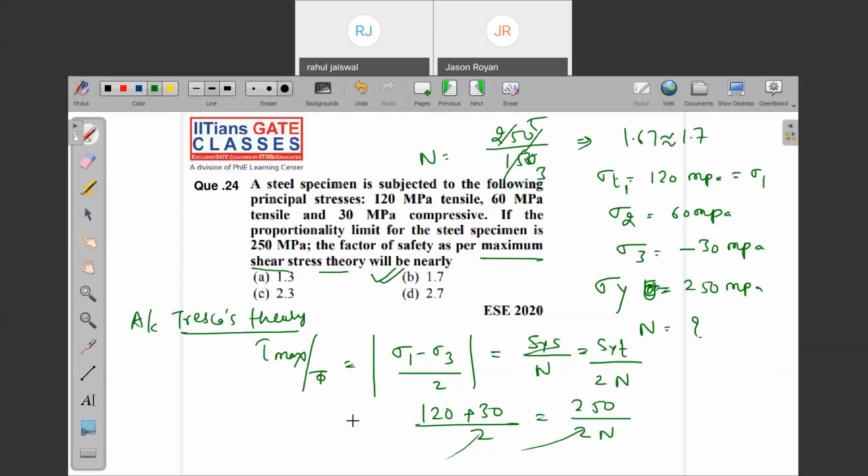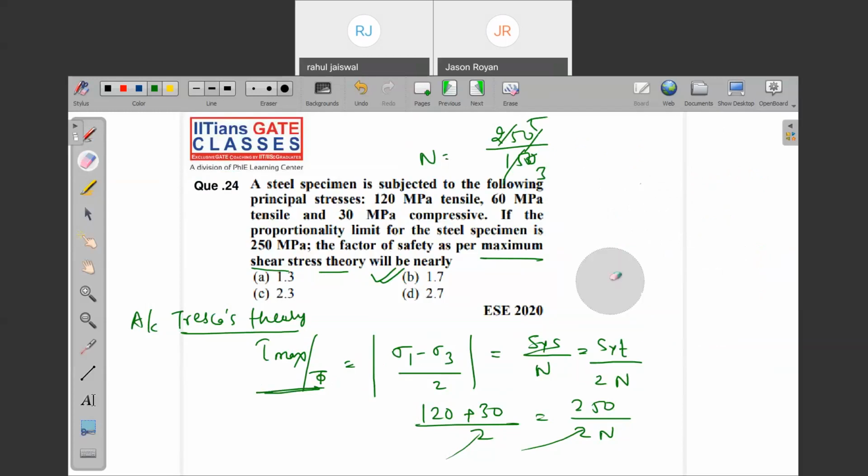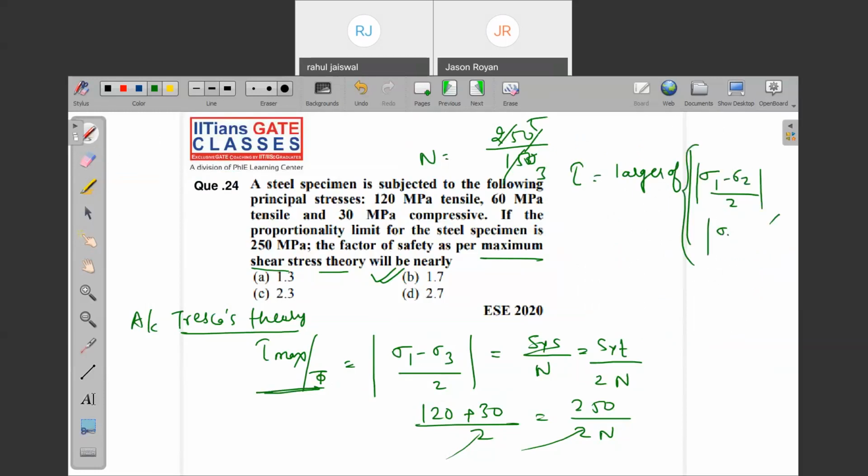Now you'll ask, sir, what did you do here? Why have you taken (sigma 1 minus sigma 3) by 2? You know what the full statement of Tresca's theory is? Now see. Tau is nothing but the larger of sigma 1 minus sigma 2 by 2, sigma 2 minus sigma 3 by 2, and sigma 3 minus sigma 1 by 2.